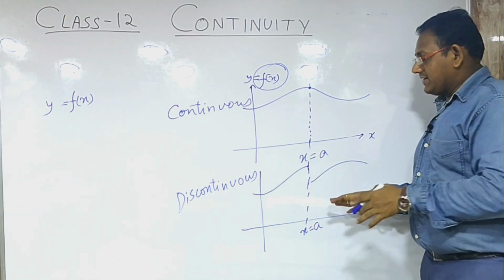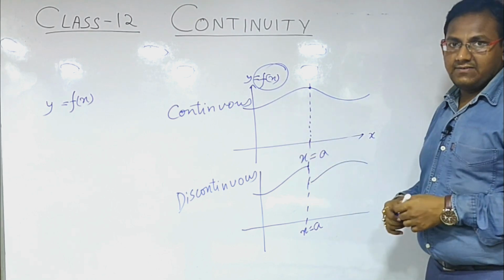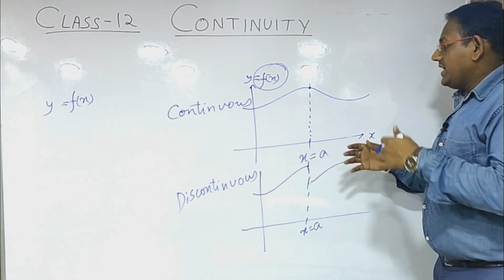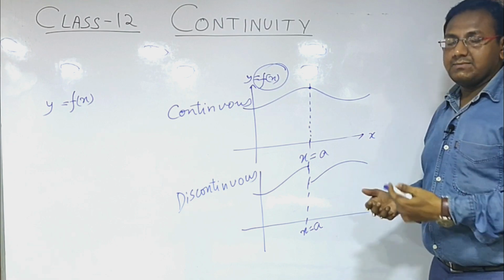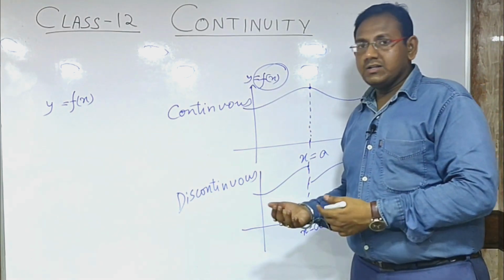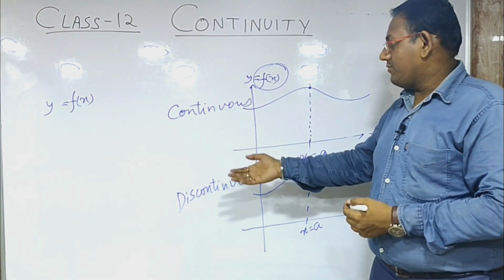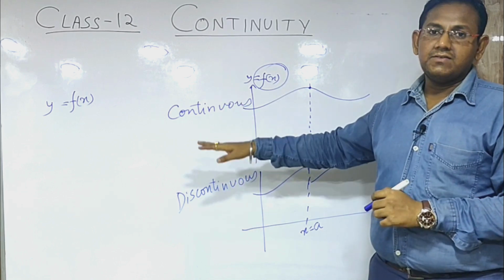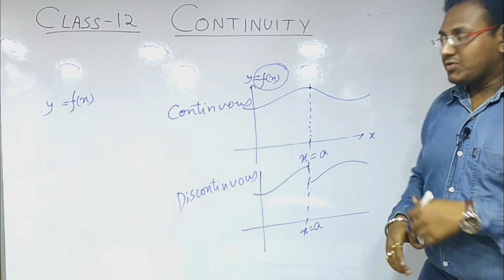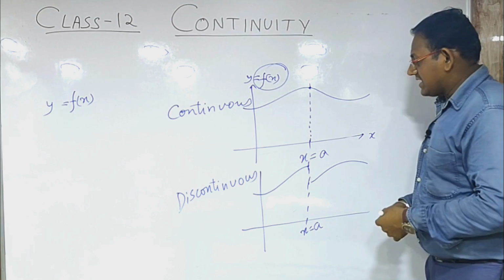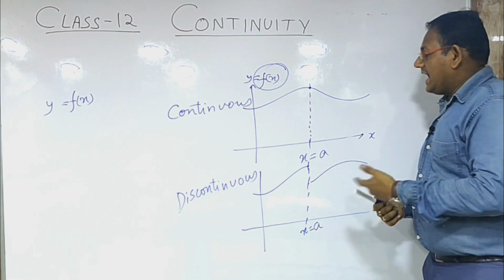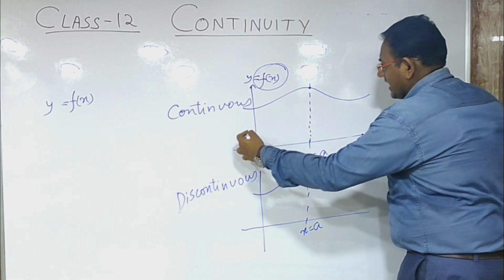So with this kind of graph that we are getting, we started thinking about a formula, so that we can find out whether the function is continuous or not.